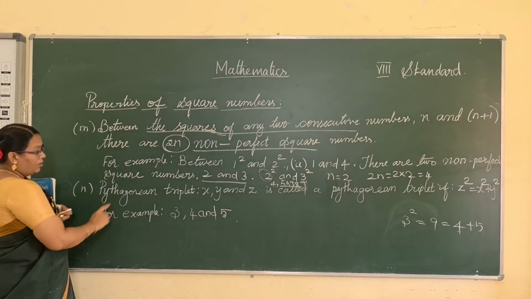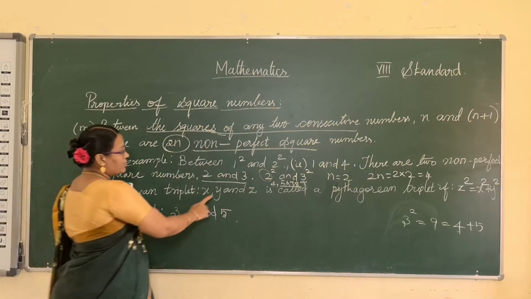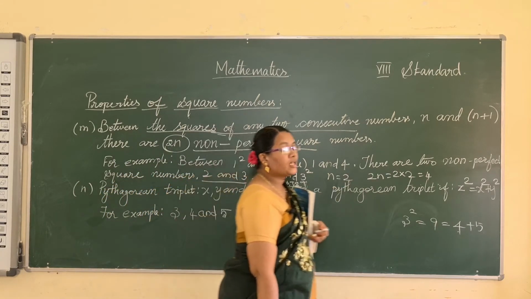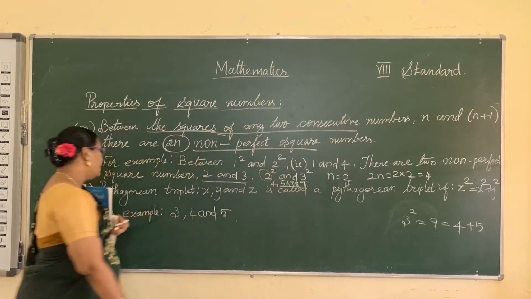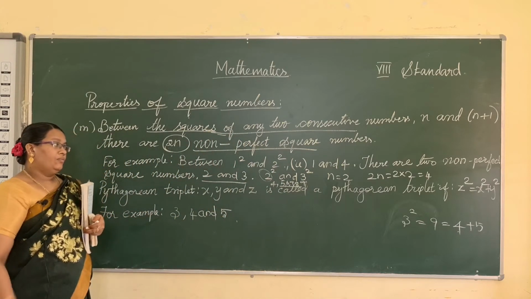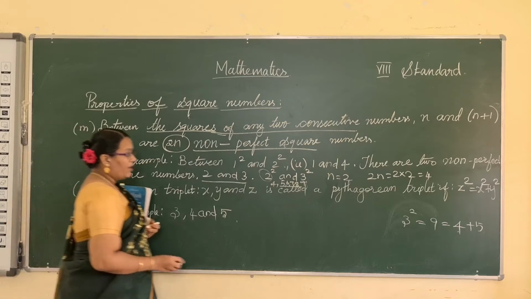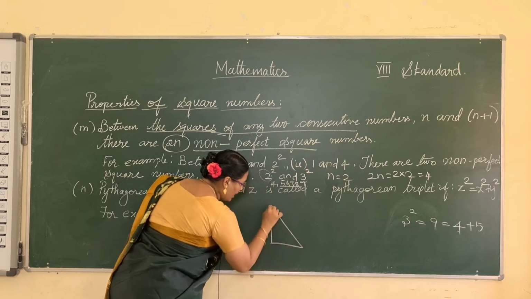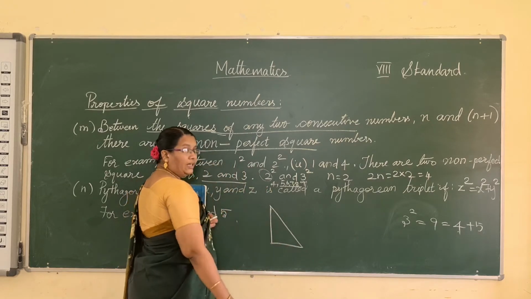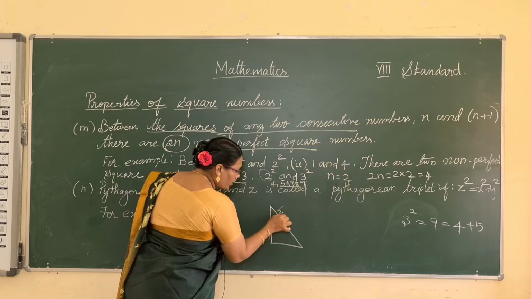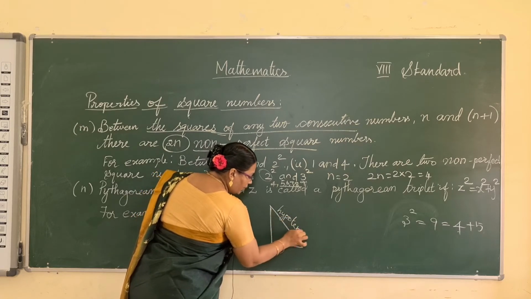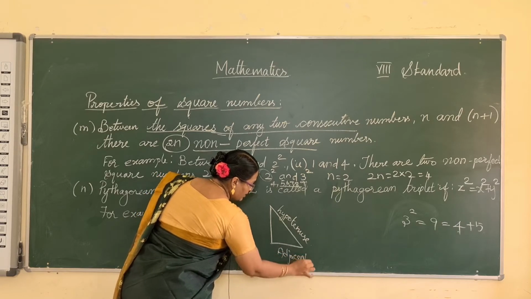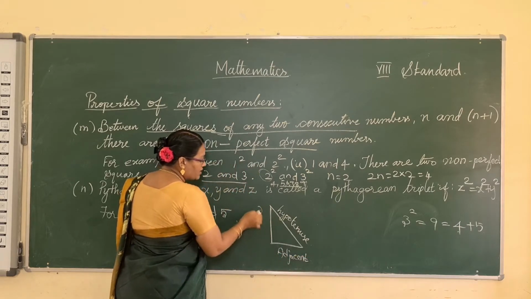And next one, Pythagorean triplet. X, Y, Z is called a Pythagorean triplet if Z squared is equal to X squared plus Y squared. So here one of the famous theorems is applied, the Pythagoras theorem. In a right angle triangle, already you know, last year I explained. In a right angle triangle, this side is called the hypotenuse. Then the adjacent side, and here the opposite side.